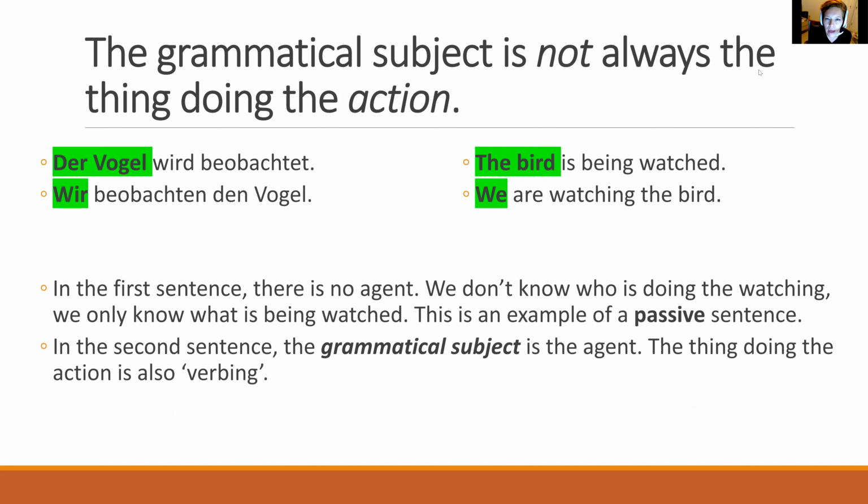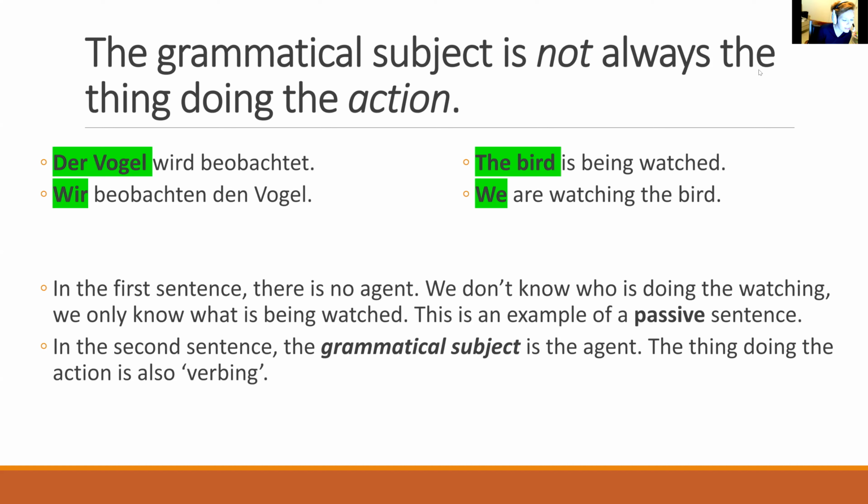So I hope you remember the difference between passive and active. The passive sentence doesn't require an agent. You could say, der Vogel wird von uns beobachtet, but that's a prepositional phrase, and you don't need it. You don't need prepositional phrases, right? So der Vogel wird beobachtet. The bird is being watched. This is a passive sentence. The passive sentence is when something is being done to the grammatical subject.